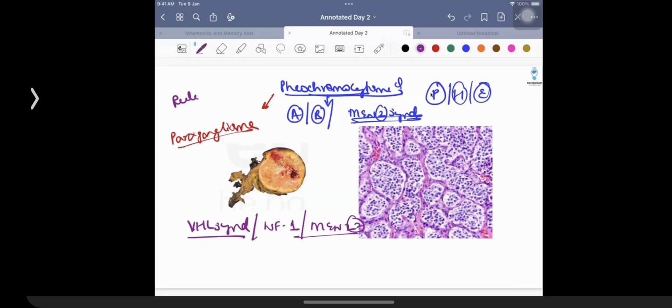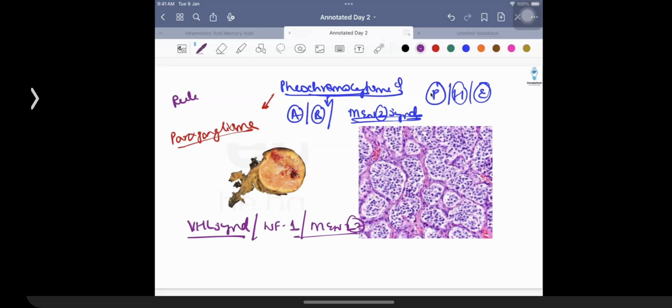पैरागैंग्लियोमा का एसोसिएशन, पैरागैंग्लियोमा का मतलब होता है एक्स्ट्रा एड्रिनल फियोक्रोमोसाइटोमा. So extraadrenal pheochromocytoma can be seen in combination with GIST. That is called as hereditary paraganglioma syndrome. Right? So that is the important thing that we just need to have an idea.